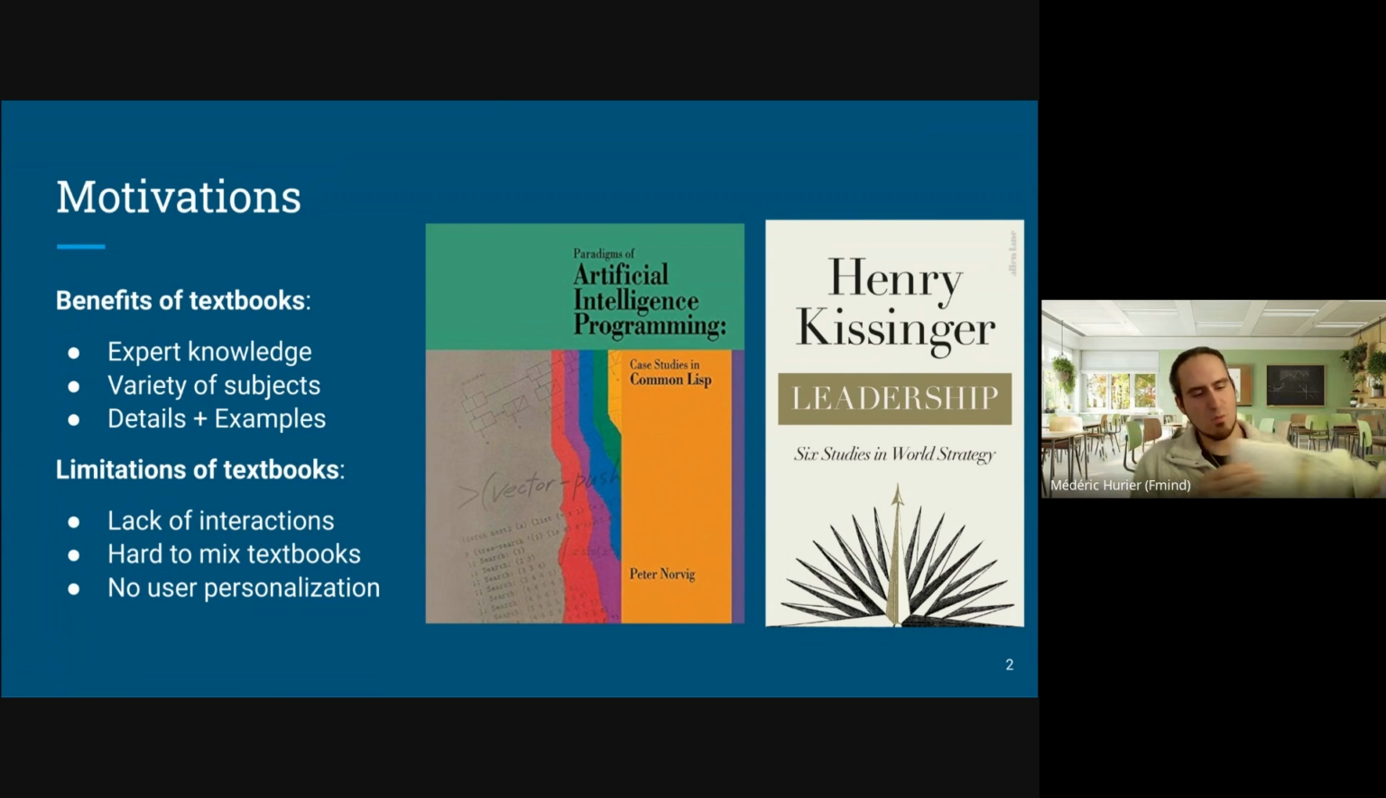Here, I'm holding two books. One I read during my PhD thesis on AI, and the second I read recently to try to become a better leader for managing teams.